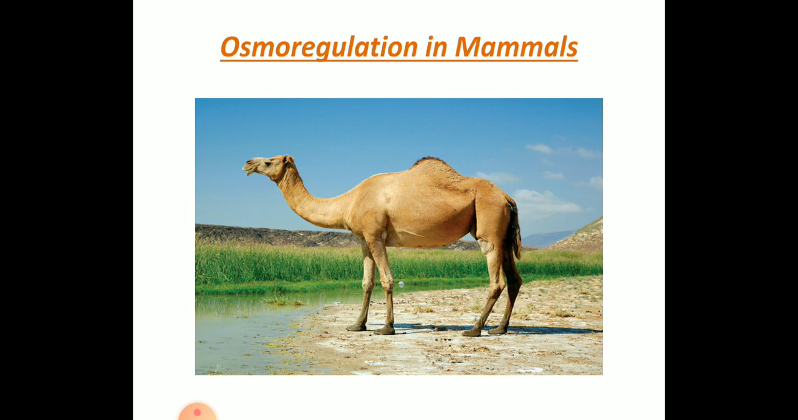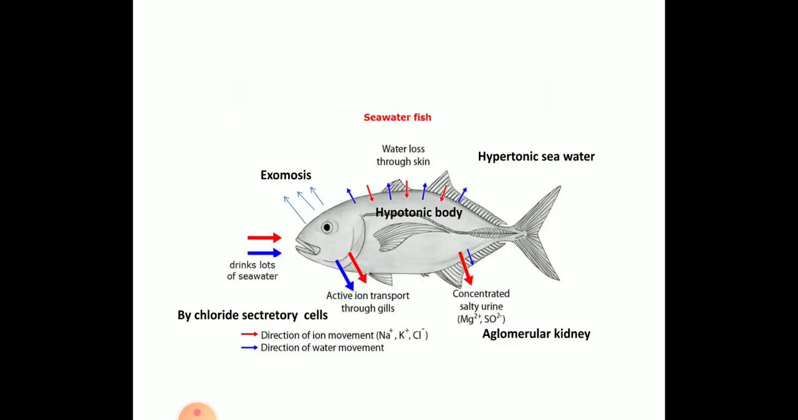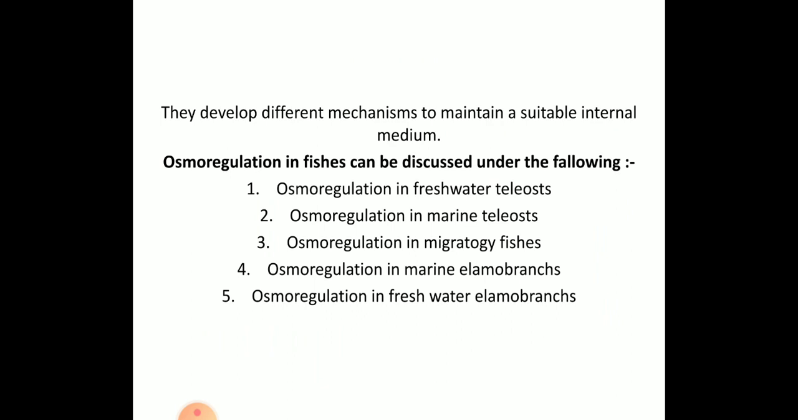Next, coming to osmoregulation of mammals. In the next section, mainly we will be discussing osmoregulation of mammals. In this session, we have mainly discussed the different types of osmoregulation in fishes: osmoregulation in freshwater, marine and migratory fishes. There are also other types, but they are not so important related to your syllabus. So mainly concentrate on these three different types, which can be asked for 7 marks or 5 marks. So that's about this session. Thank you.